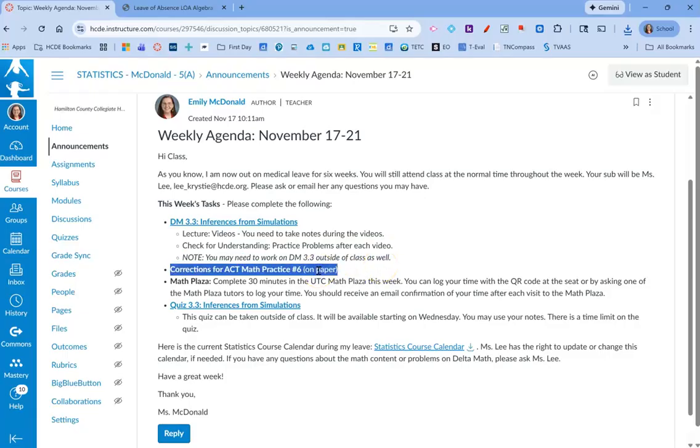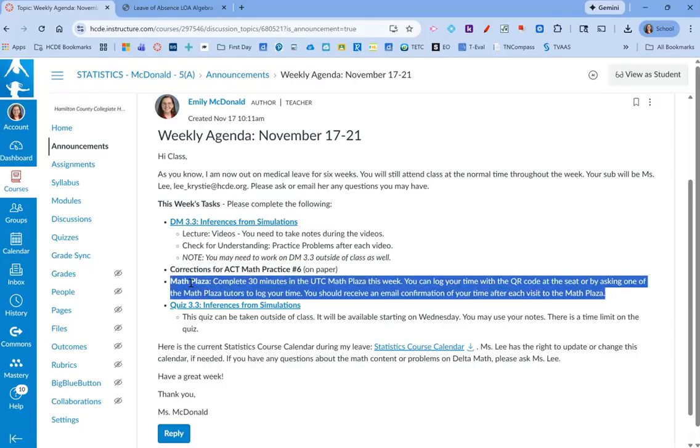Don't forget to turn in your corrections for ACT Math Practice number 6. If you haven't turned it in initially, make sure to get that turned in to Miss Lee, and then you'll be able to make corrections. Make sure to get those corrections in by the end of the week or whatever deadline Miss Lee sets.